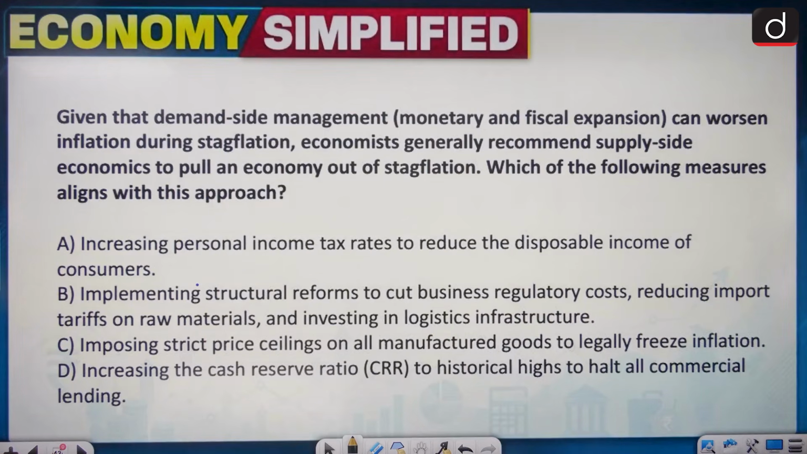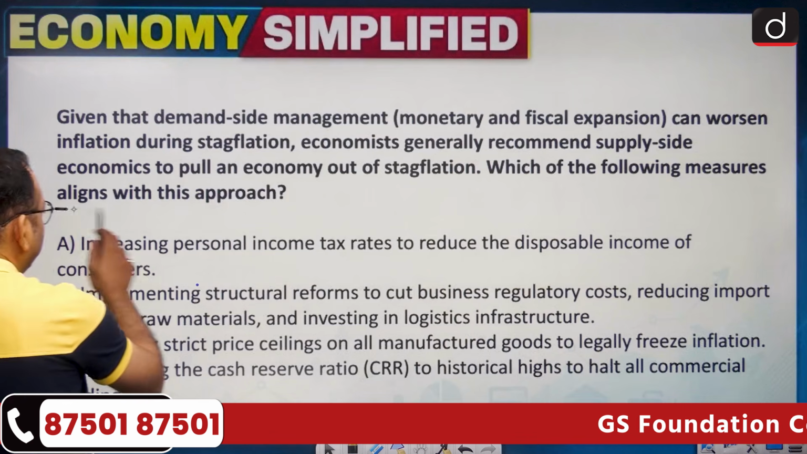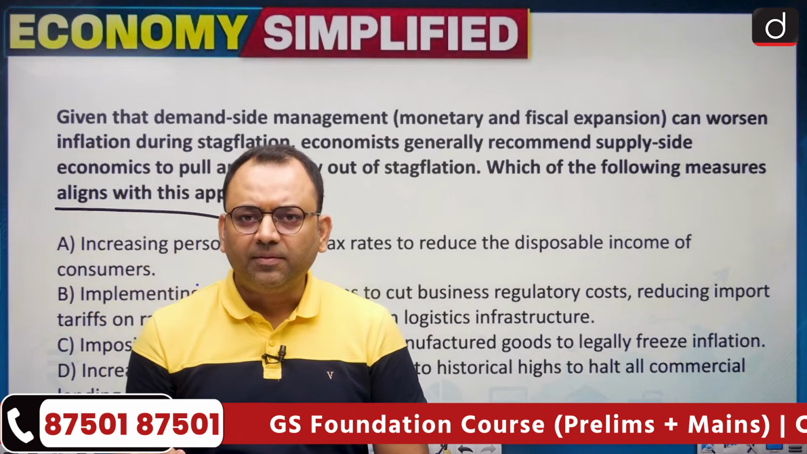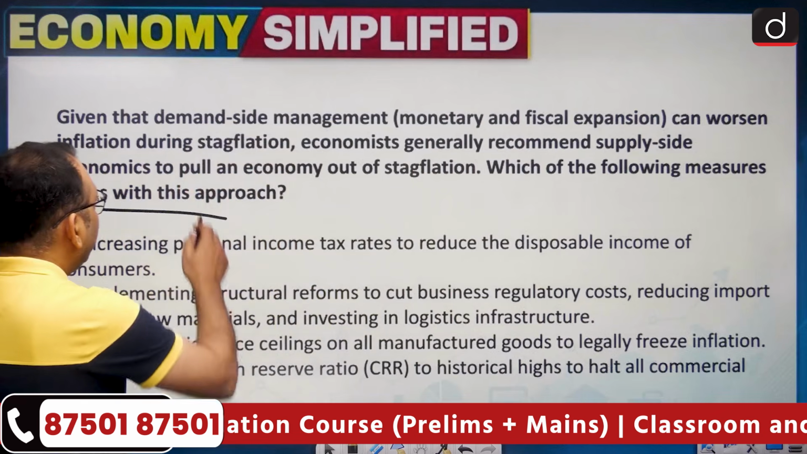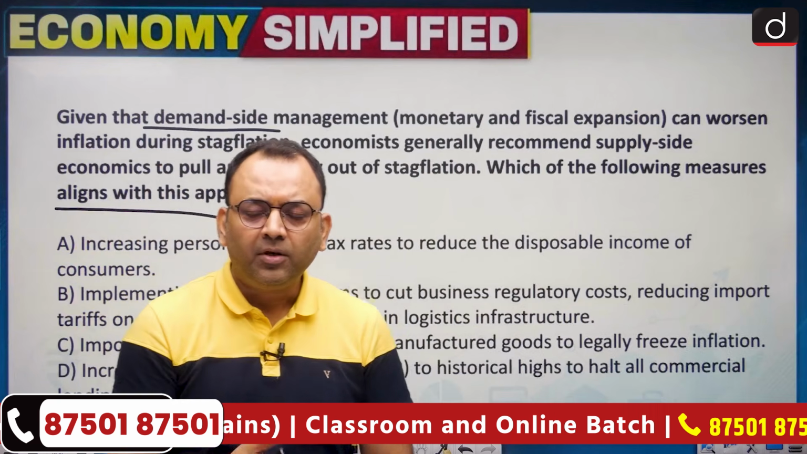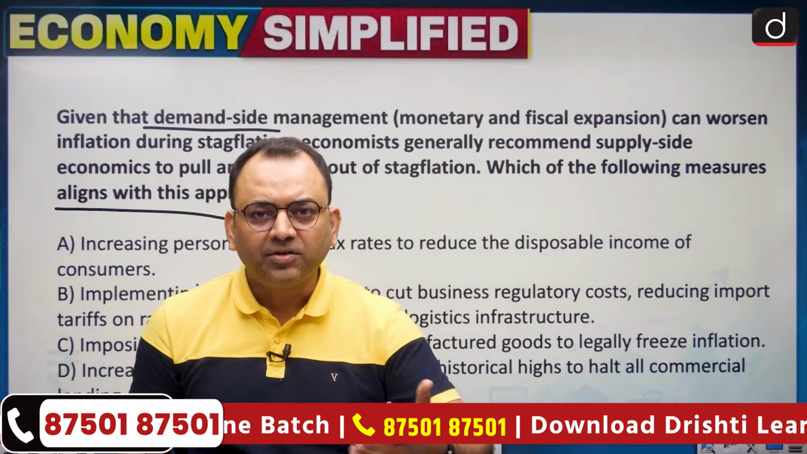The third question we have is, given that demand side management can worsen the inflation during stagflation, economists suggest supply side economics to pull the economy out of stagflation. Which of the following measures align with this approach? The question is that, see, if you have unemployment and inflation, and suppose you increase the demand by giving money to help people in the case of unemployment, you will further spoil the situation, because more money supply will lead to high inflation, right?